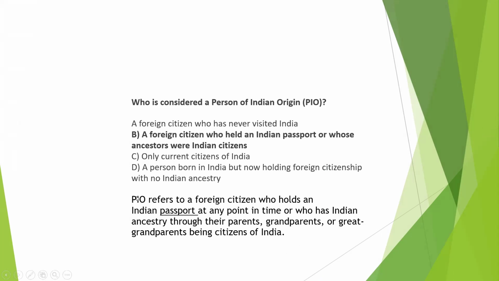PIO, person of Indian origin, refers to a foreign citizen who held an Indian passport at any point in time, or who has Indian ancestry through their parents, grandparents, or great grandparents being citizens of India. So friends, a person of Indian origin is a foreign national person. Okay, he is a foreign citizen, but you have to remember that at any point of time their parents were Indian, or grandparents or great grandparents were Indian. Then this person will be called PIO.